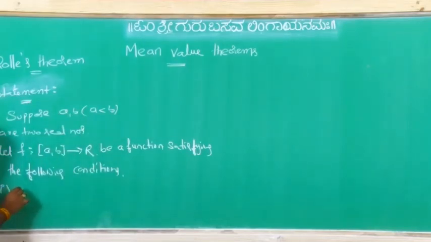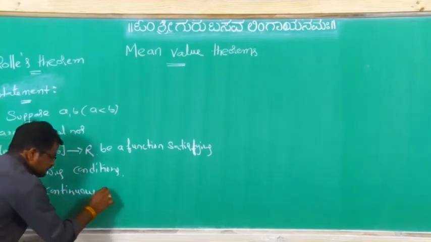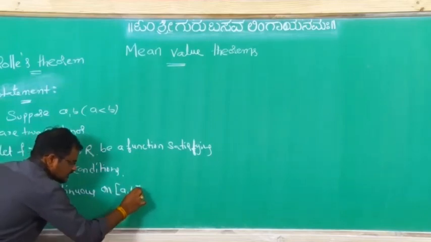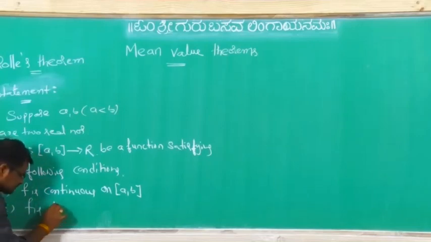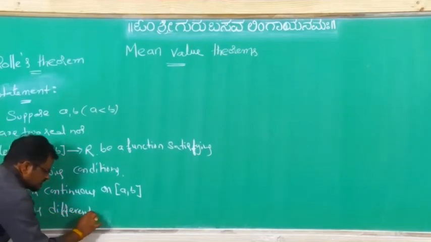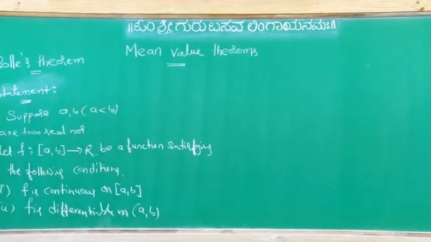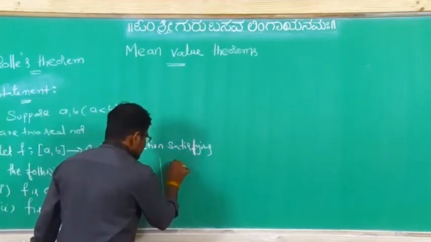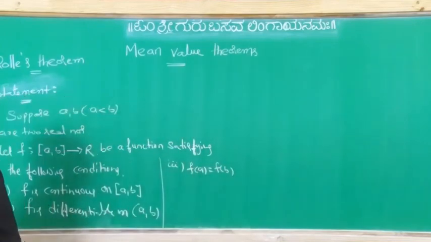First one is f is continuous on the closed interval [a, b], which means there is no break in this interval for the function. Second one is f is differentiable on the open interval (a, b). And third one is f of a equal to f of b.